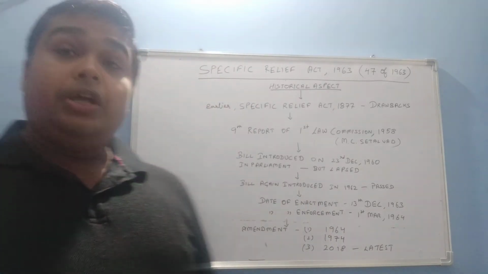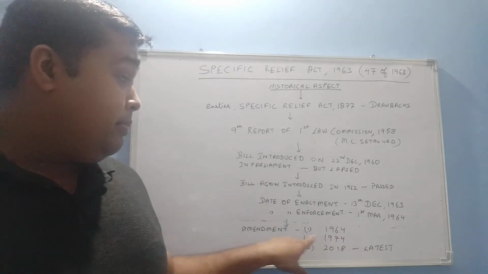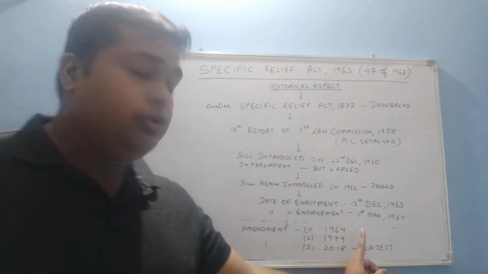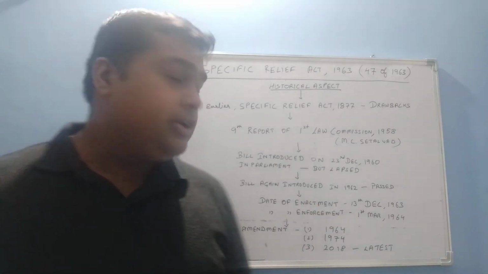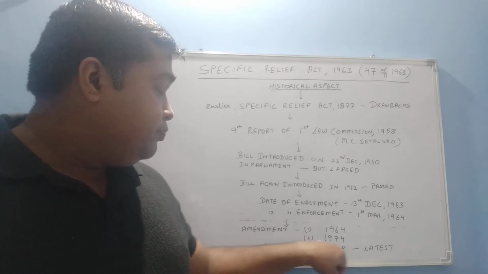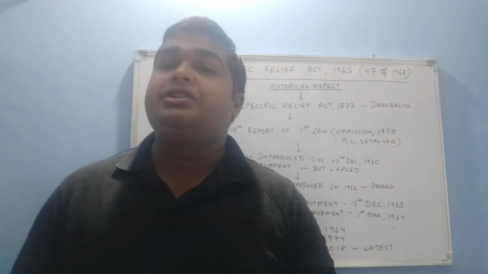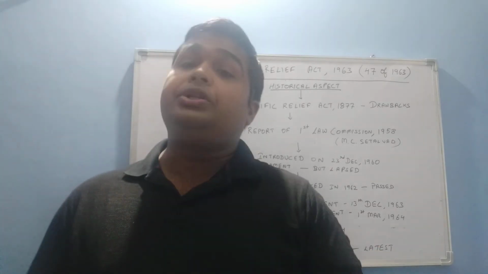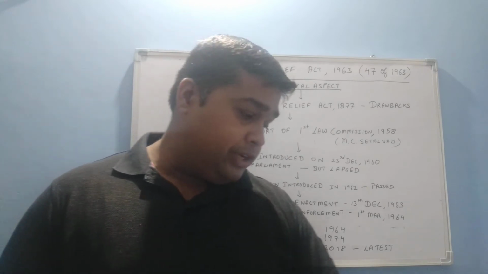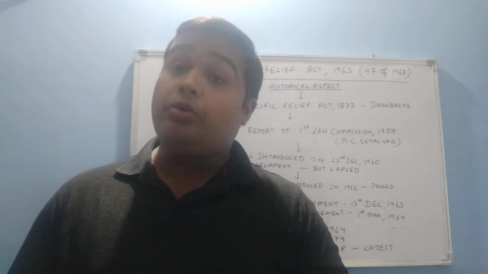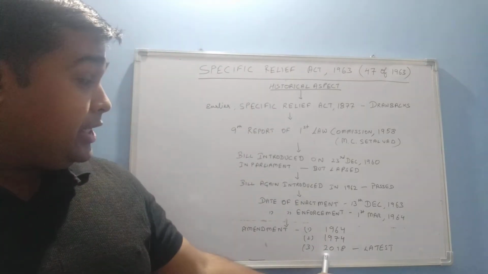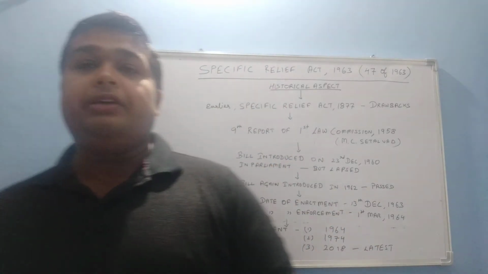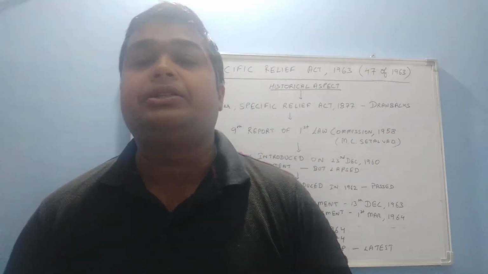Amendments to the new law were made in 1964 itself, the very next year, and also in 1974, in which sections 43 and 44 were repealed. Afterwards, in the year 2018, most recently, there was a huge amendment in this Specific Relief Act.